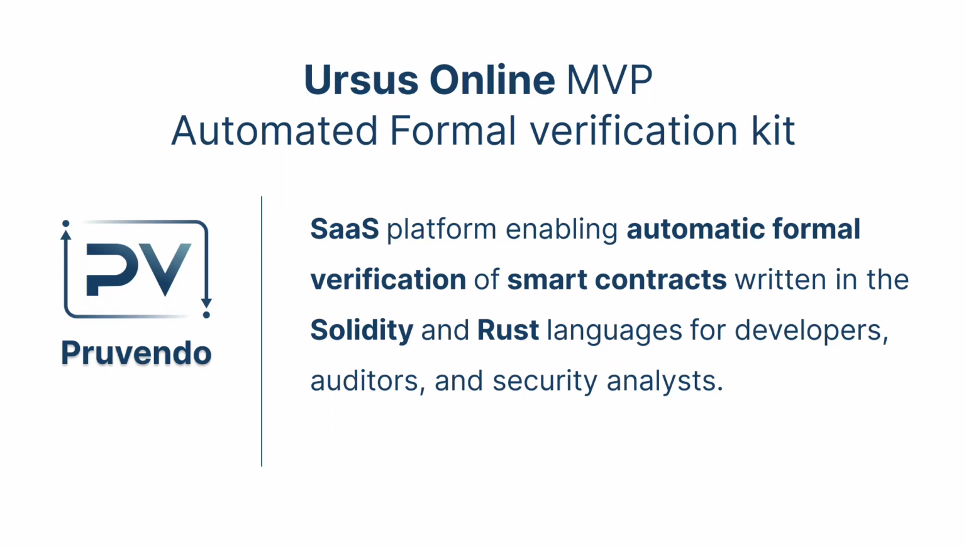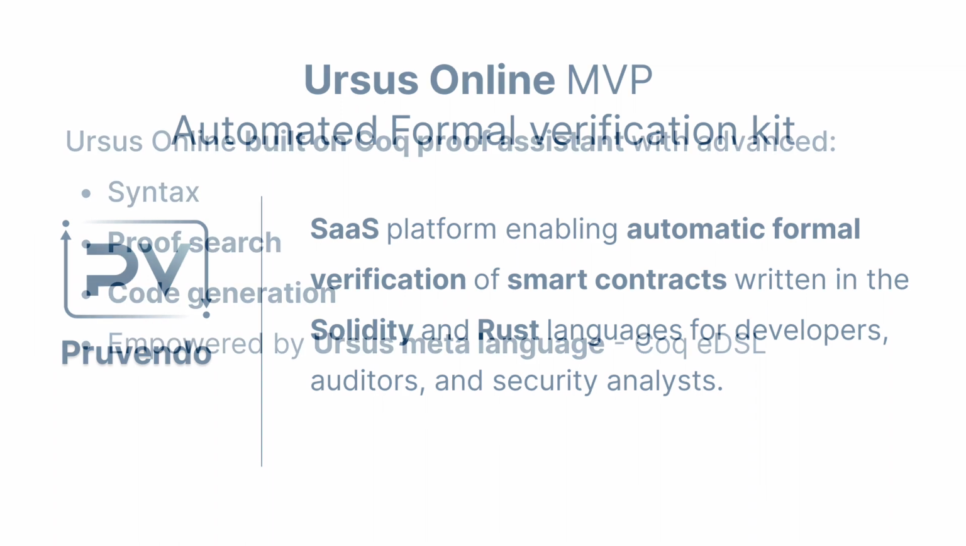Hello there. We introduce MVP of the UrsusOnline, a new Provendo product enabling independent and automatic verification of properties of smart contracts written in the Solidity and Rust languages for developers, auditors, and security analysts. UrsusOnline helps to shift from bug search to correctness proof, helping engineers to stop guessing where the mistake is.